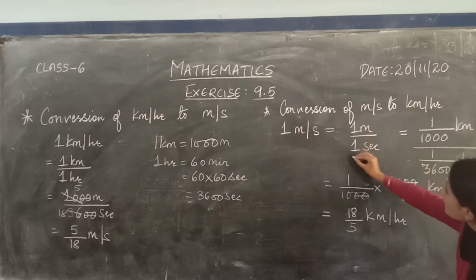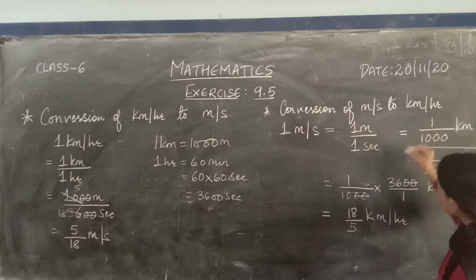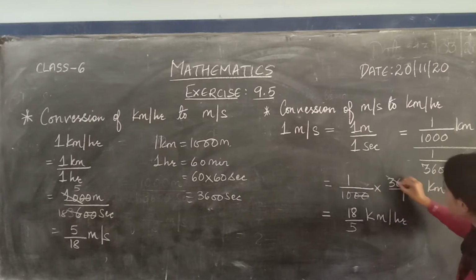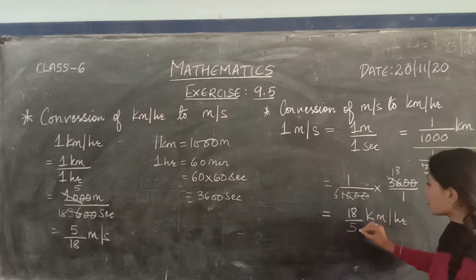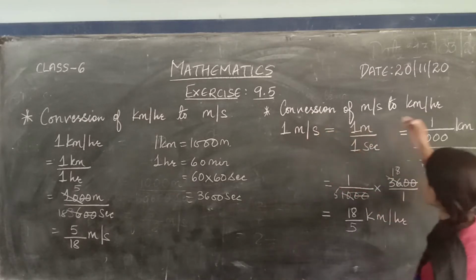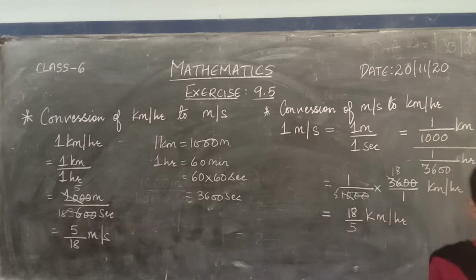Then to convert this second into hour, you have to divide by 3600. So this 1 by 1000 into, right, its reciprocal, upside down, 3600 divided by 1. Cancel 0. So 2 18s are 36, 2 5s are 10. So 18 by 5 kilometer per hour. So to convert meter per second to kilometer per hour, you have to multiply by 18 by 5.